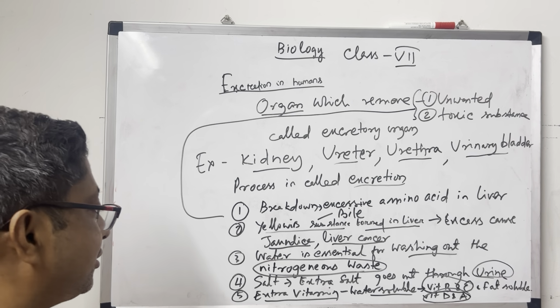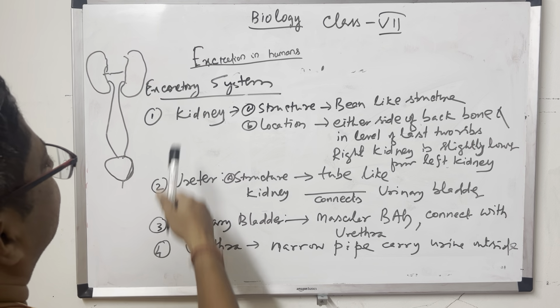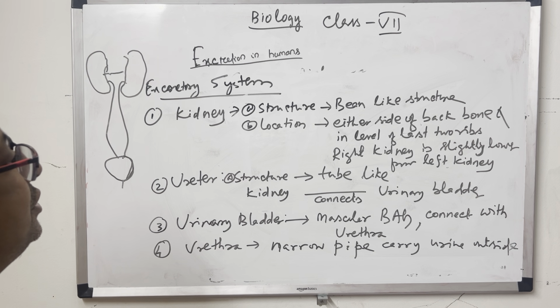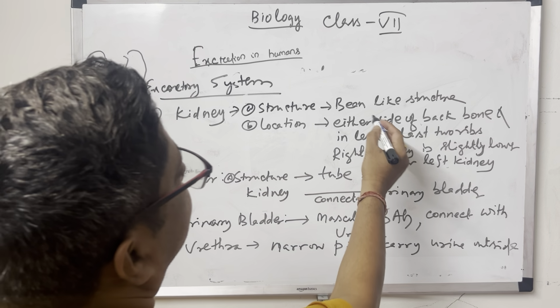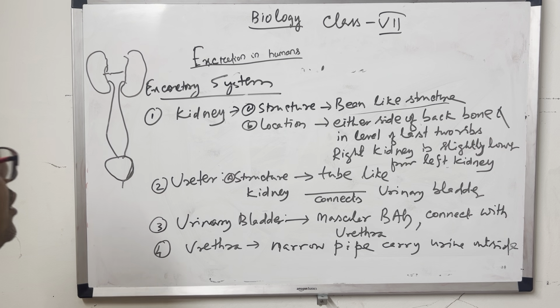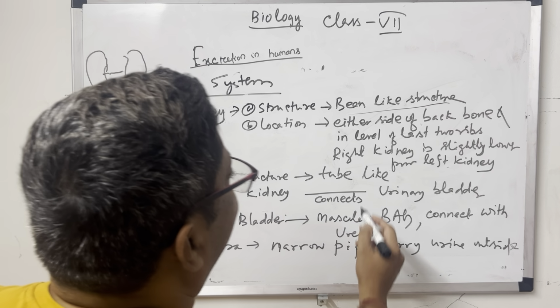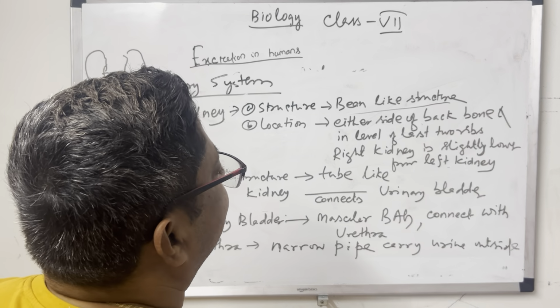Next, come to the excretory system. In the excretory system there are 4 organs which are responsible for excretion. The first is the kidney. How is the kidney's structure? It is a bean-like structure. Everybody eats beans, okay? Its structure is bean-like. Where is it located? In our body, where will we find the kidney? On either side of the backbone, meaning on both sides of the backbone we will find 2 kidneys.